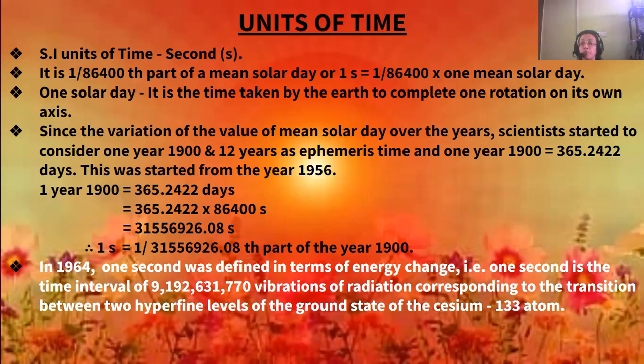When these radiations are coming, there is a transition between two hyperfine levels of the ground state of the cesium-133 atom, changing from one state to another. At that time some radiations come out, and these radiations create vibrations. So much vibration comes out, and the time interval of these vibrations is known as 1 second. Understood?